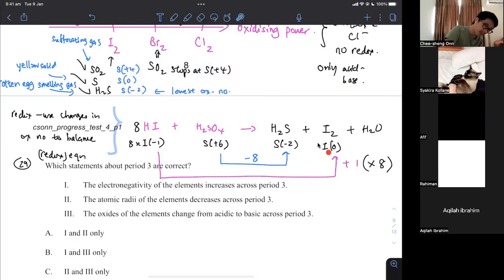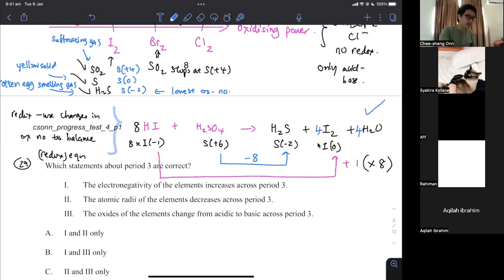Afterwards, this is iodine 0, so it doesn't matter how many multiple you multiply it from, but it's also a molecule. This is multiplied by 1 because -8 times 1 will cancel out +1 times 8, which is +8. So I just have 1 and 1 there. So 8 iodine, so there should be 4 I2 molecules. And then the hydrogen, 8 hydrogens, and 2 hydrogen there can balance the 8 hydrogen, so I need 4 H2O, and this equation is balanced.